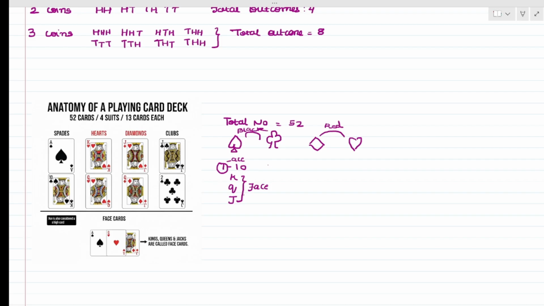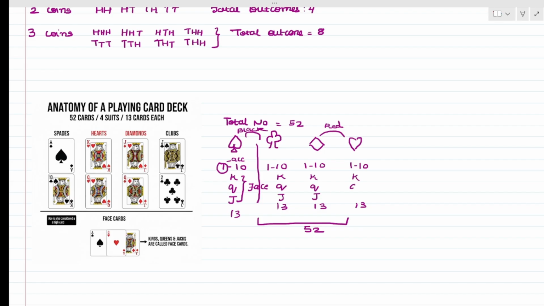That means if I'm asked for spade, how many cards does spade have? So spade has 13. How will this become 13? So 1 to 10 number cards, and king, queen, and jack, that means 3 face cards. Total becomes 13. So this 13, this 13, 13, and 13, it becomes 52. All of them will have the cards from 1 to 10, and all of them will have their face cards like king, queen, and jack.